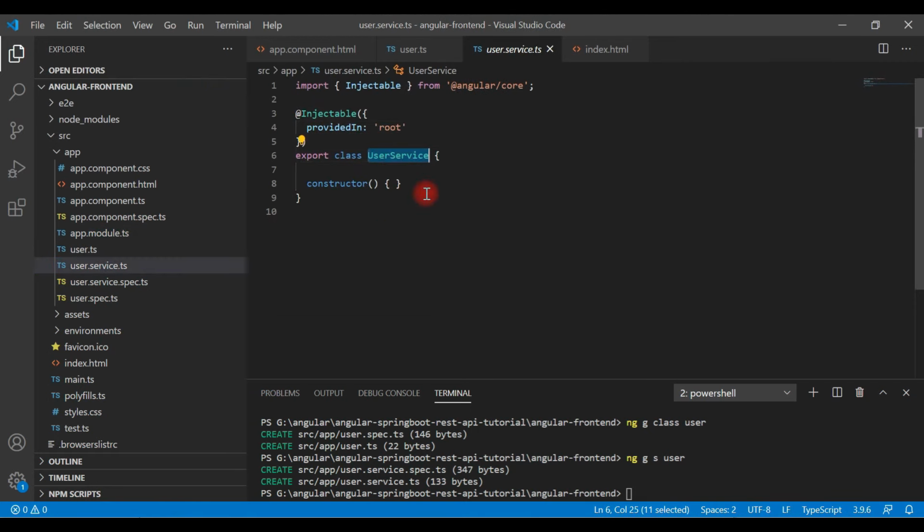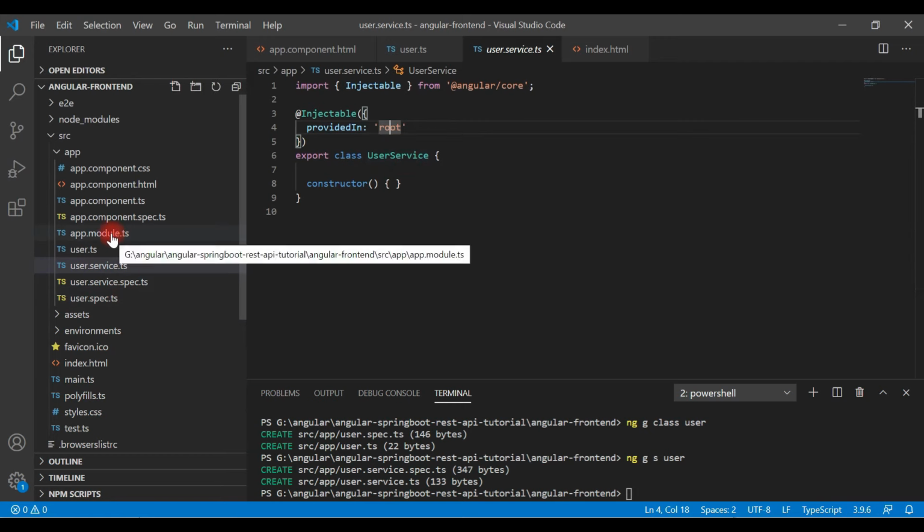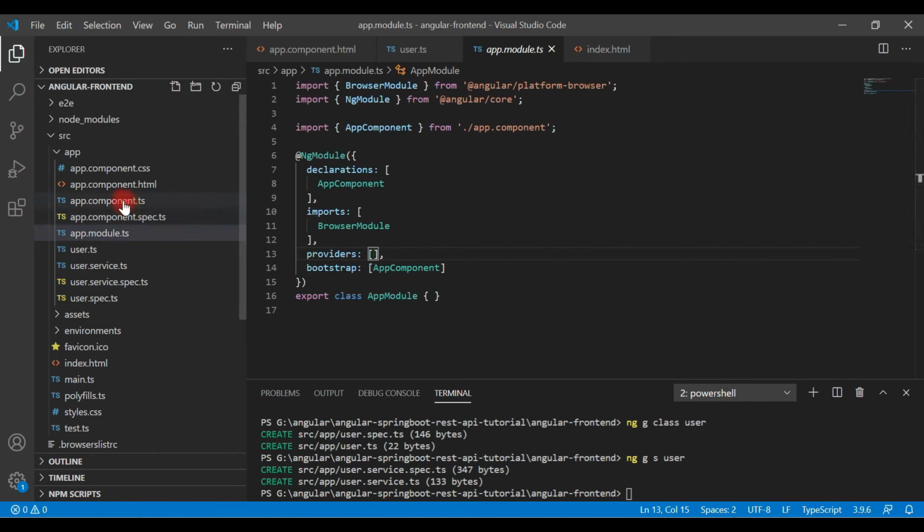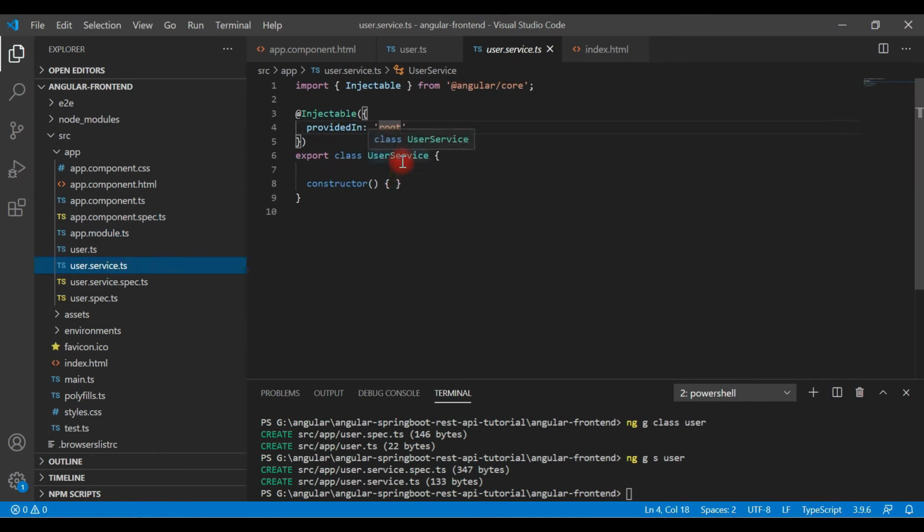And now we will write REST client code inside this service, which will make a REST API call. Look here, inside the @Injectable decorator there is a property called providedIn. This will provide UserService at a root level. Basically this will add UserService at a root level in the providers section, so we don't need to add UserService in the providers section of app module, because Angular CLI will automatically add the UserService provider at a root level. Okay, understood? Great.